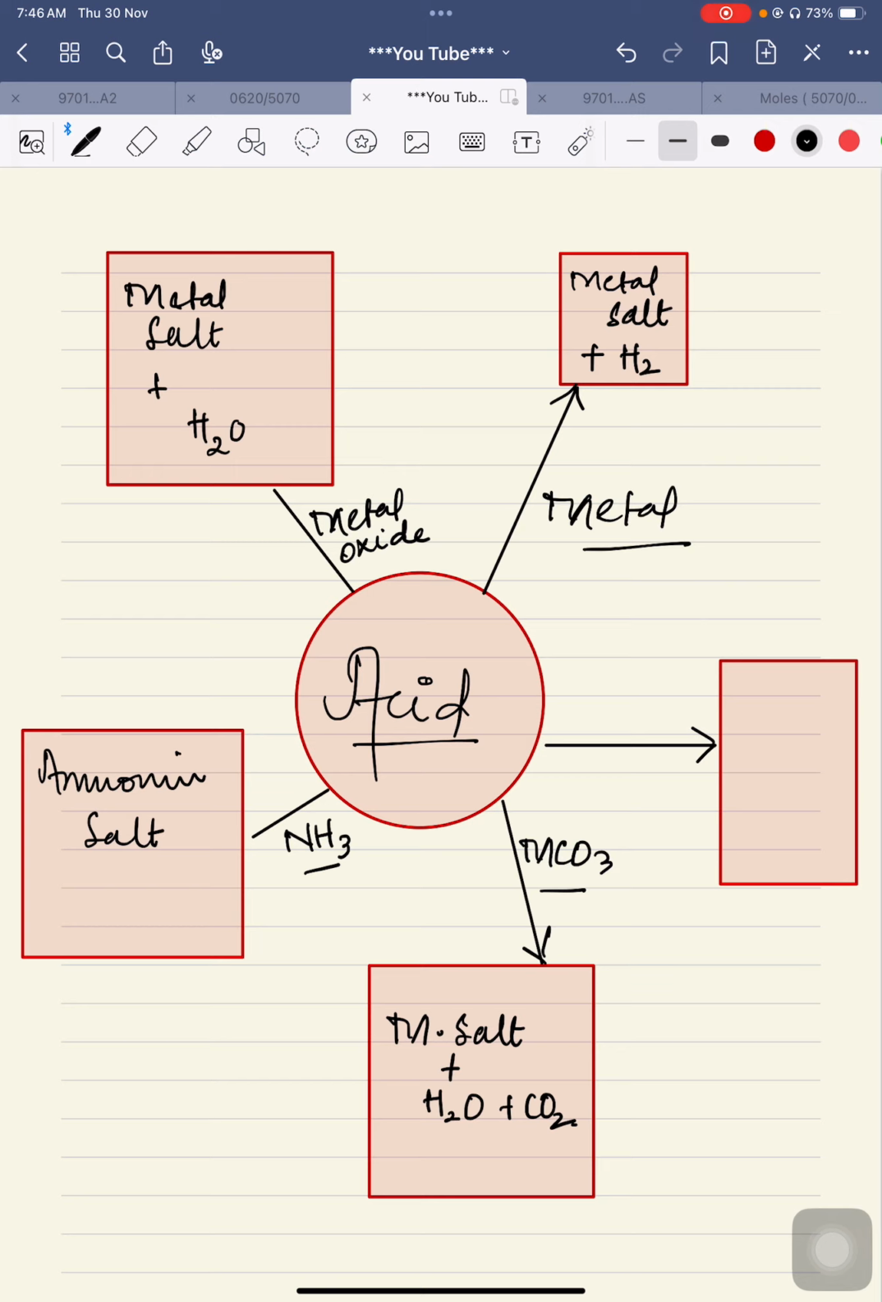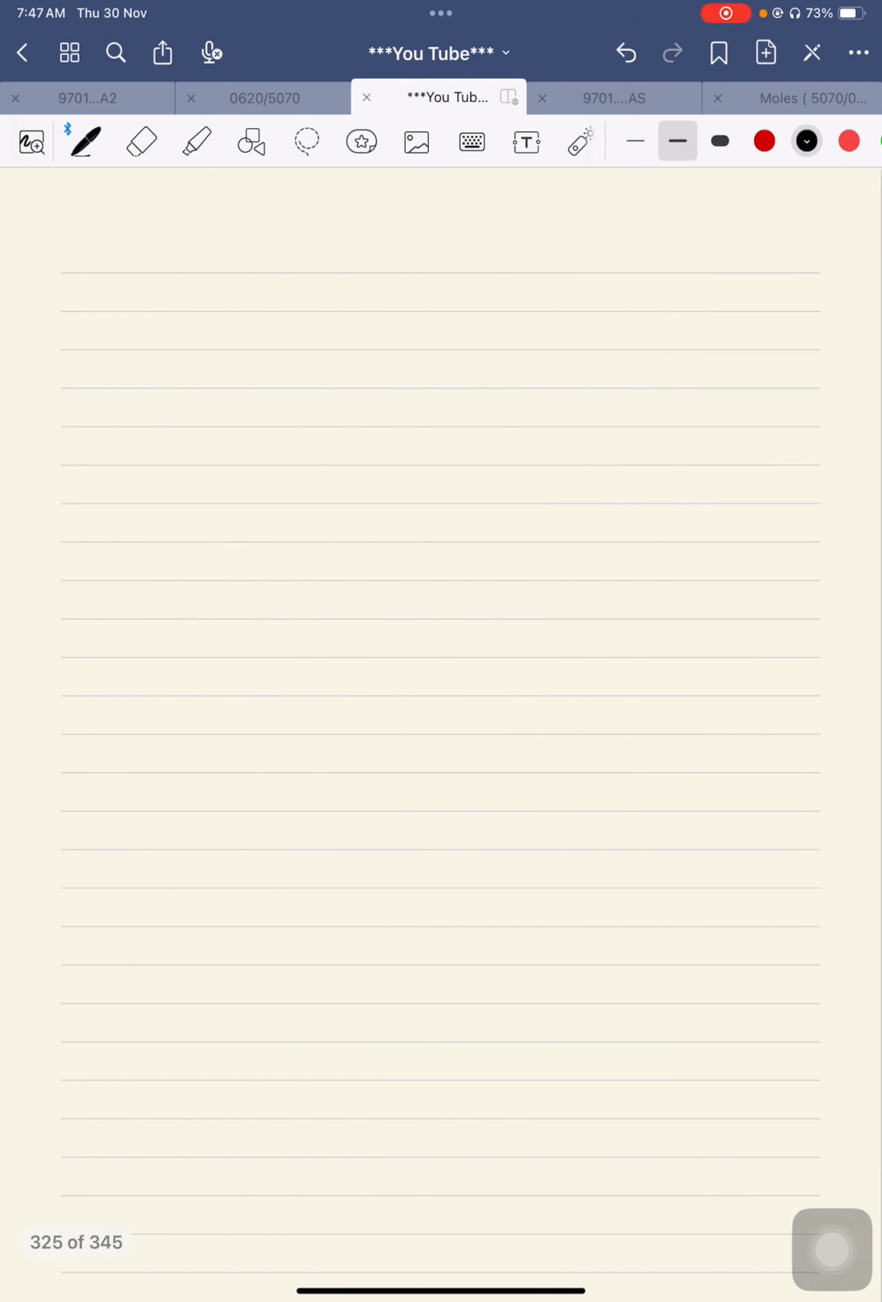Then the last category is metal hydroxide. Metal hydroxide produces the same type of results as metal oxide, but the balancing of the chemical equation will be different in the case of metal oxide and metal hydroxide. So this is the categorization you need to keep in your mind. Here it is metal salt along with water. So this is how different types of substances react with an acid. Now I'm giving you certain examples.